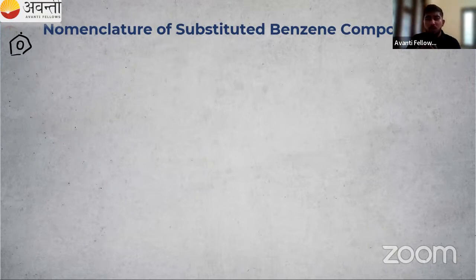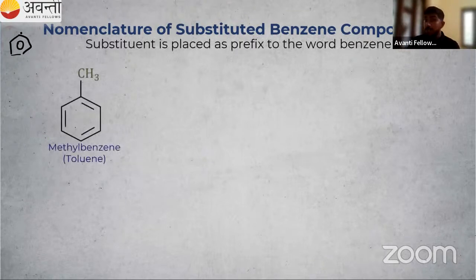Then no need to do anything. IUPAC has already given certain names. We have to just learn that by heart and understand that. So the point is, if the functional group is directly attached to the benzene ring, no need to do anything. IUPAC has already given the name, so we have to just learn that.